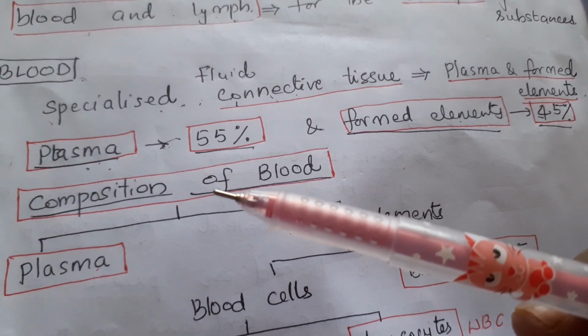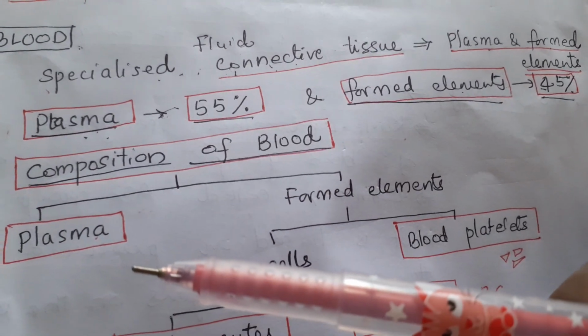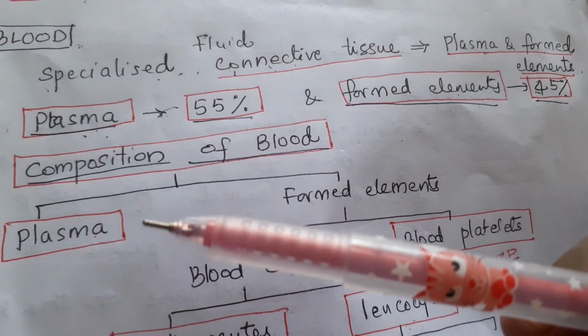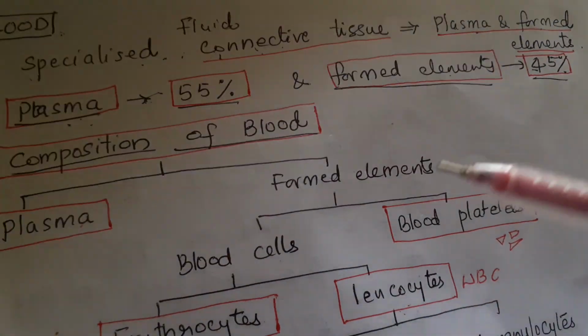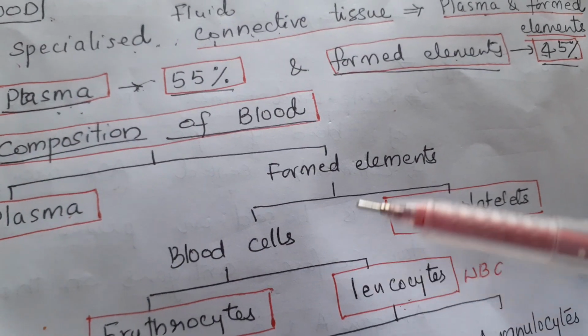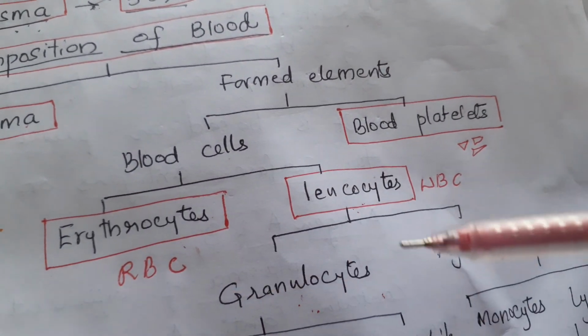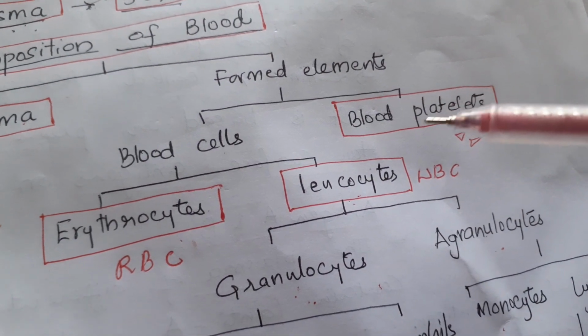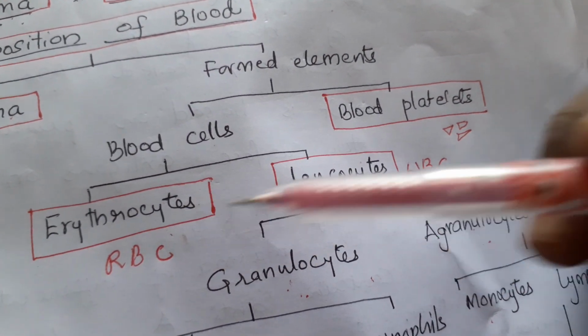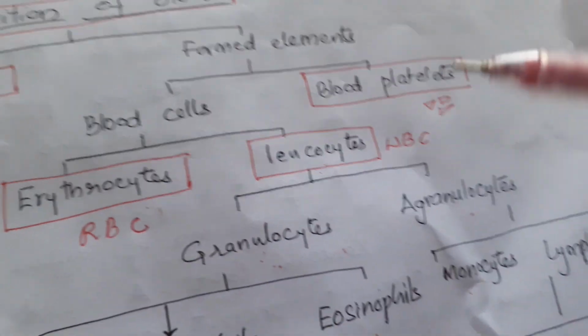When we come to the composition of the blood, as I already told you, it consists of plasma and formed elements. Formed elements are nothing but blood cells: RBC, WBC and blood platelets. RBC are called erythrocytes, WBC are called leukocytes.